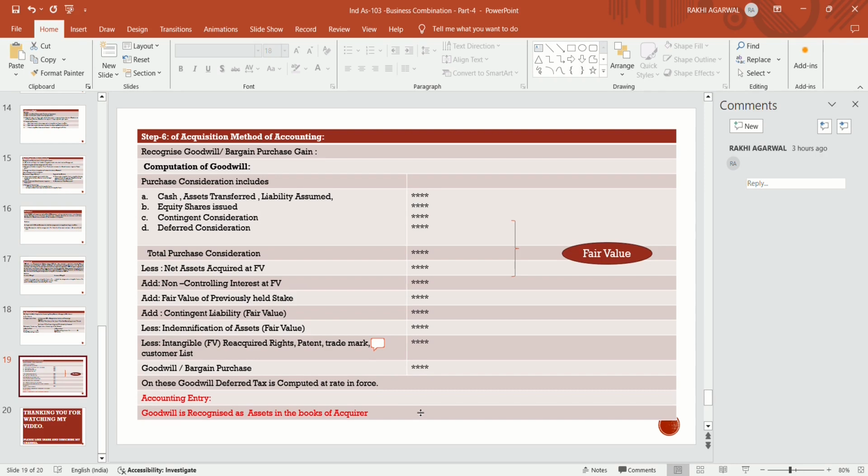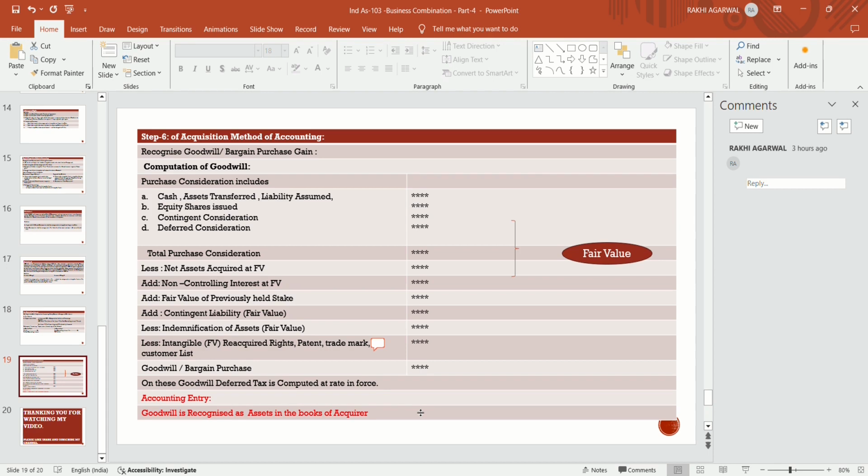So step 6 is related to recognizing goodwill, how to recognize goodwill or bargain purchase gain. So how to compute goodwill? Firstly, we will take into consideration the purchase consideration, and how it is discharged. It is discharged in the form of cash, in the form of assets transferred, in the form of liabilities assumed. It is also discharged in the form of equity shares issued by the company, in the form of contingent consideration, and in the form of deferred consideration. These are the forms in which the purchase consideration is discharged by the acquirer company.